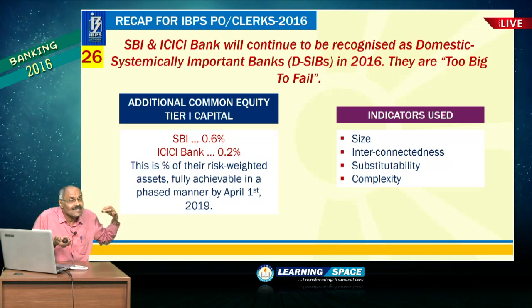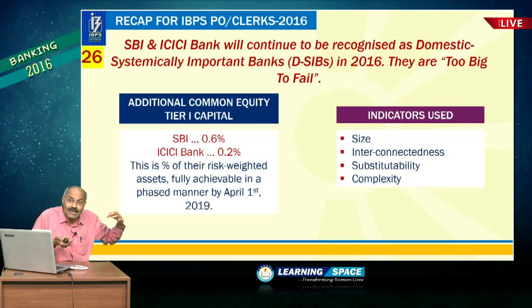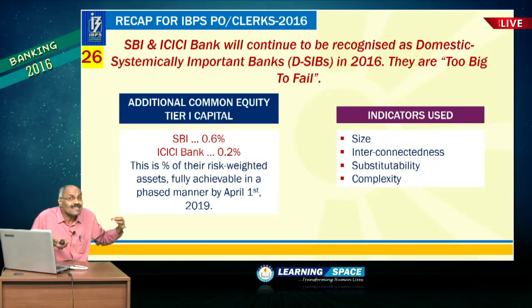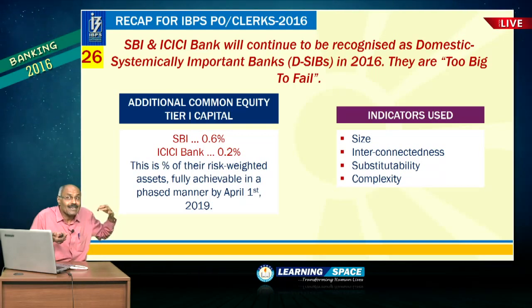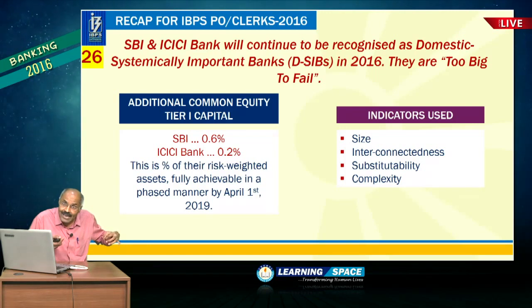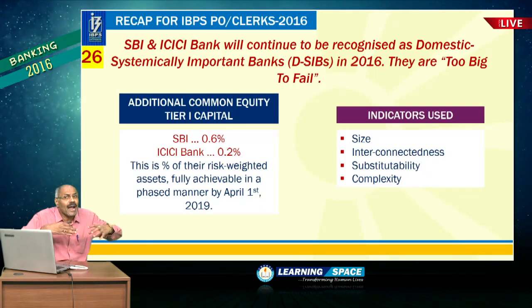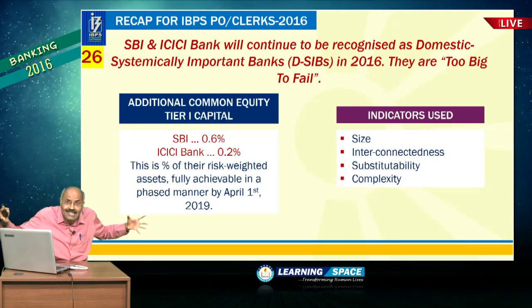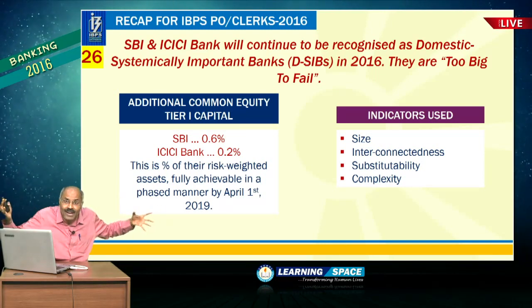SBI and ICICI Bank will be recognized as domestic systemically important banks. And here this is very important, that is systemically important banks. Systemically important banks means they are too big to fail. If they fail, then it will have adverse implications on the financial system. They are too big to fail.